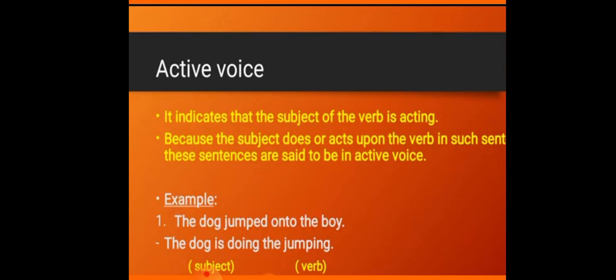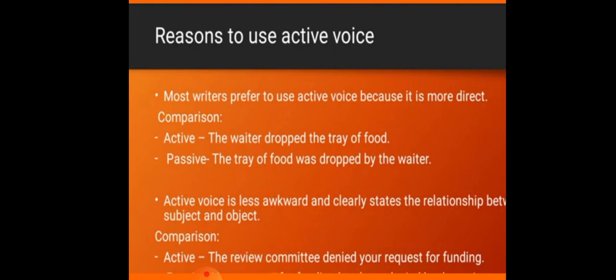Example, the dog jumped onto the boy. Now, who's performing the action? It is the dog who is jumping. है ना? The dog is doing the jumping. So, the dog is the subject, jumped is the verb, and onto the boy is the rest of the sentence. Okay?